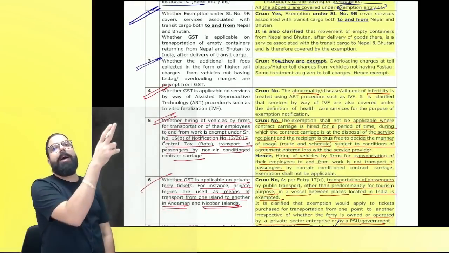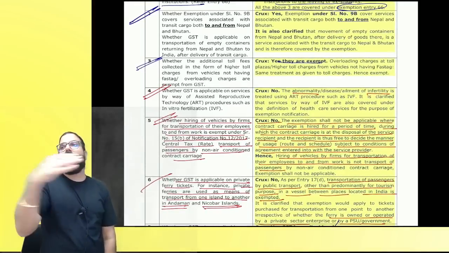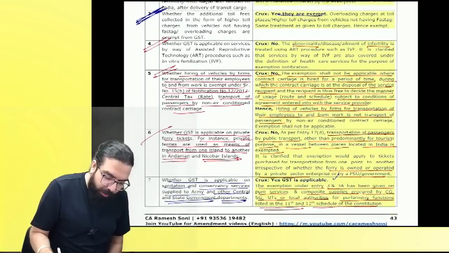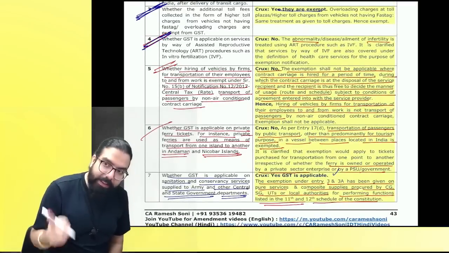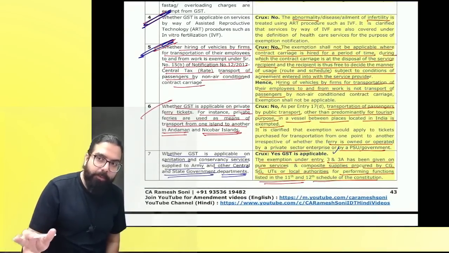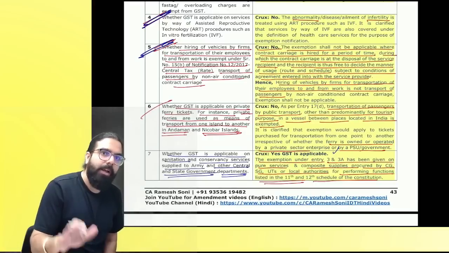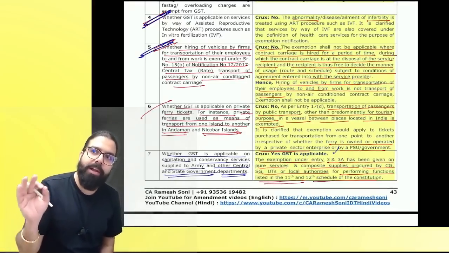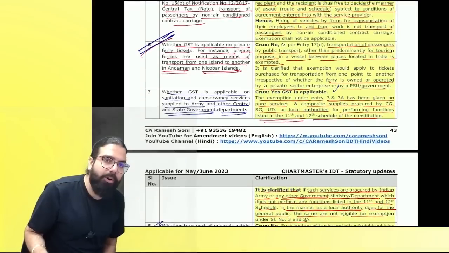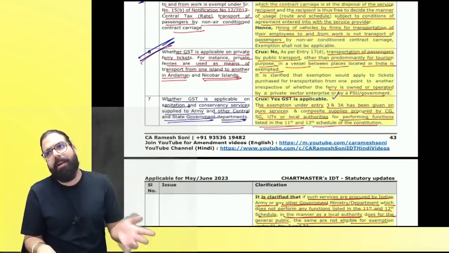Transit cargo going to Nepal, empty container coming, any charges for that transit cargo will be exempted. The next one, toll charges, we covered it. IVF, healthcare, exempted. Sir, hiring of vehicle is not transportation of passenger. Hiring of vehicle for transportation of employee is taxable. GST is payable. Ferries, etc., whether owned by government or by private player, exempted.